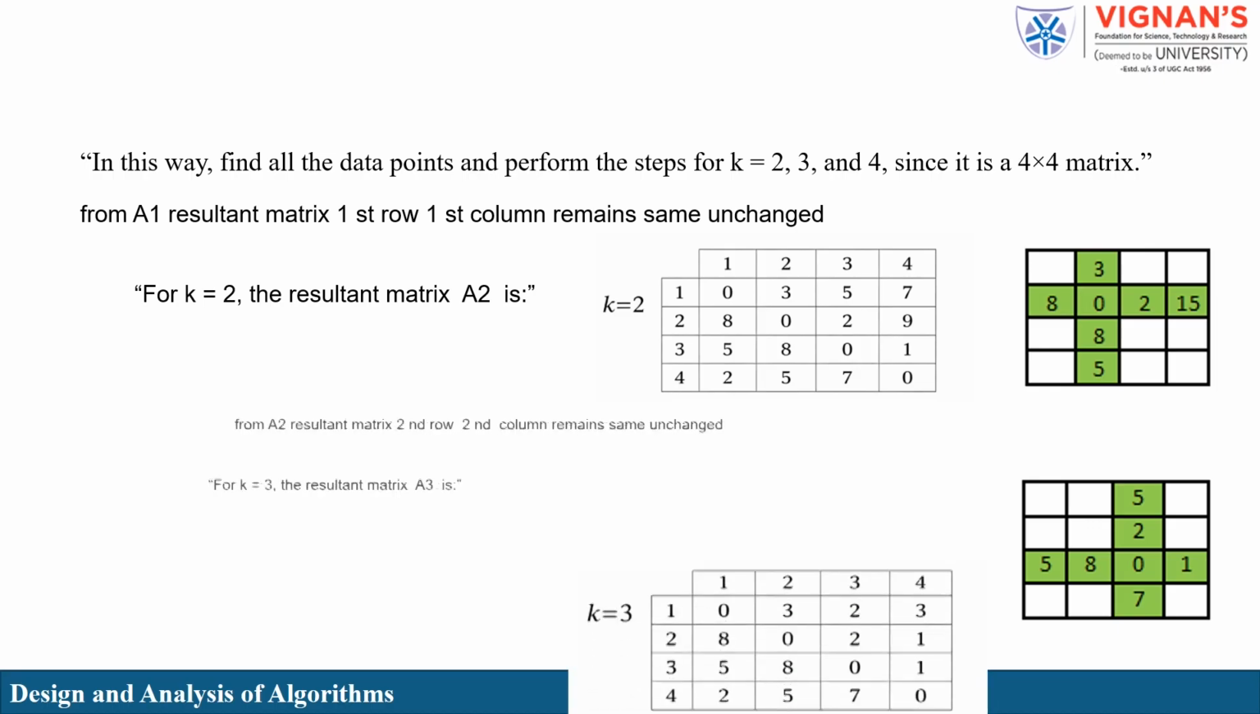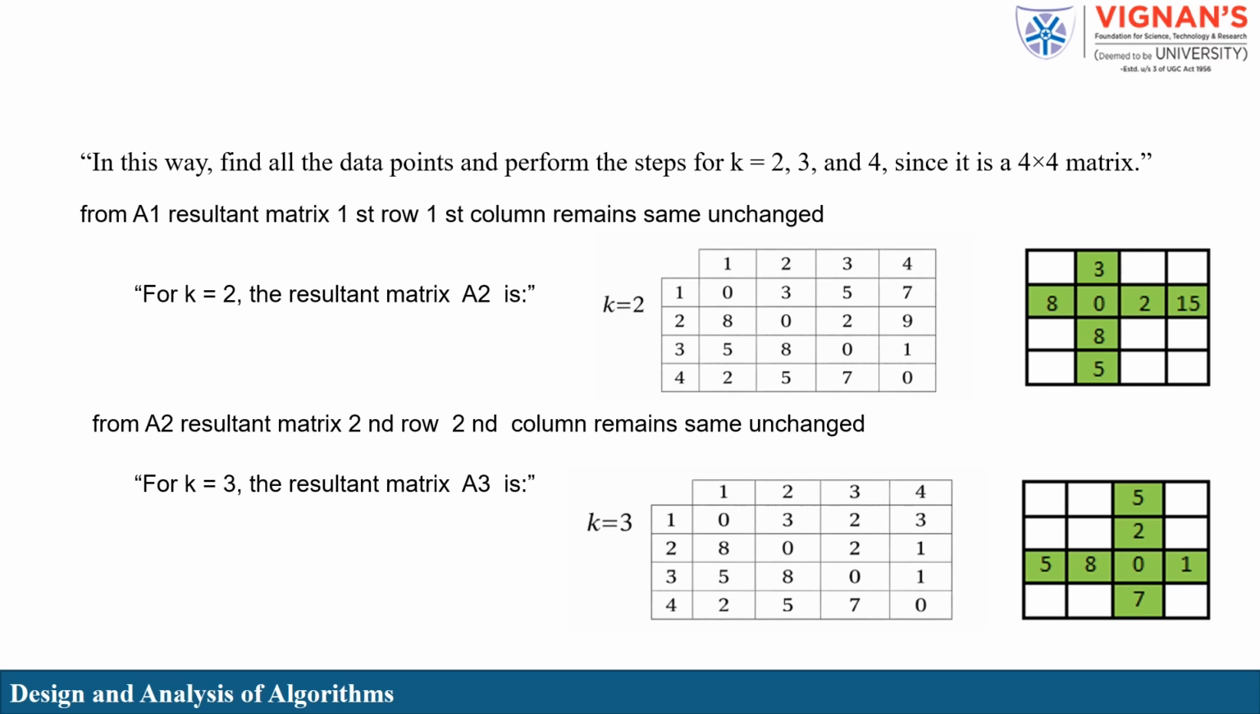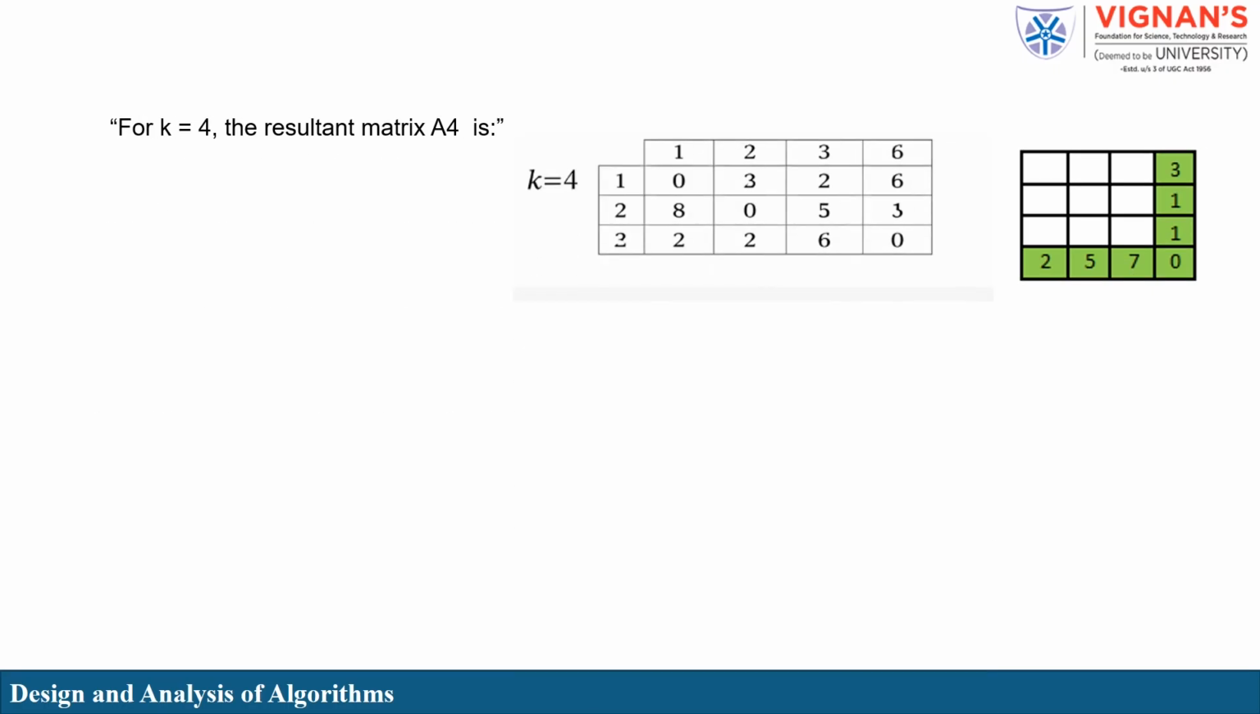From the A2 matrix, we keep the third row and third column unchanged and perform the calculations for k equal to 3 to obtain the A3 matrix. This gives the A3 matrix. Here is the resultant A3 matrix. The matrix changes up to k equal to 3. For k equal to 4, no further improvement is possible. Hence, the k equal to 4 matrix is the final all pairs shortest path matrix.